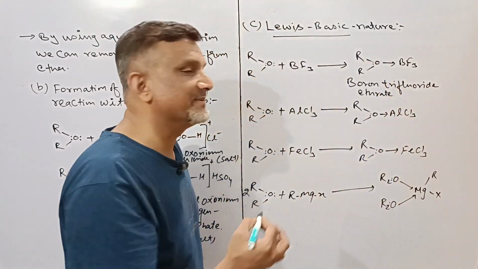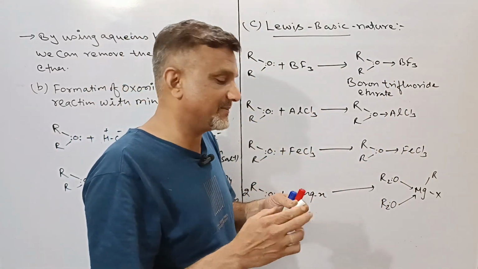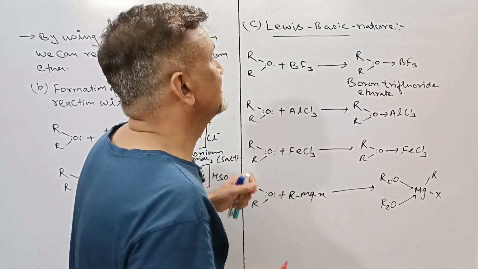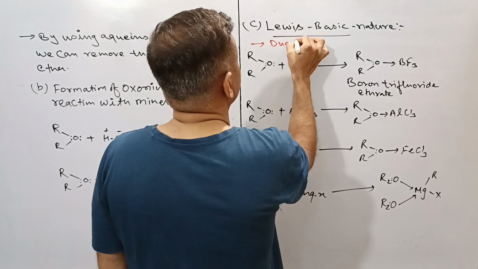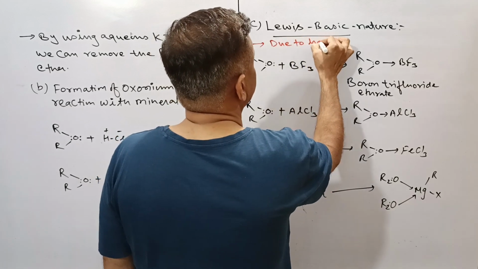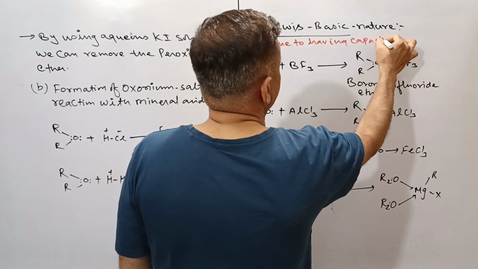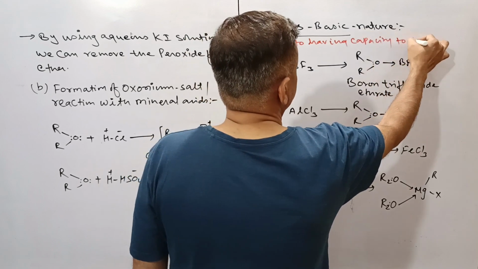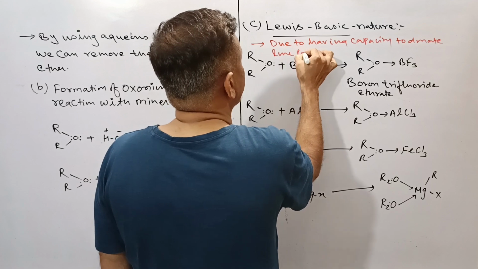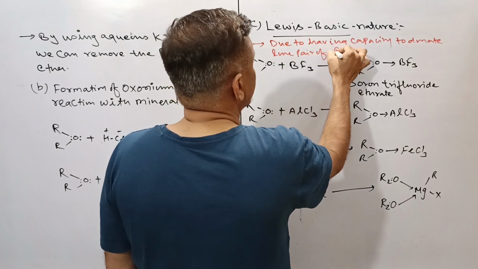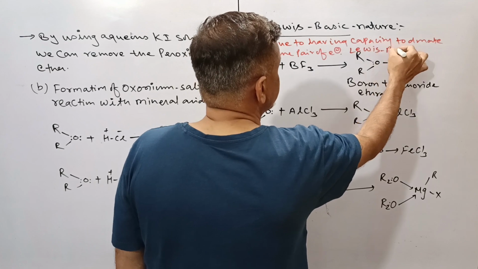So this formation of the salt, this entire reaction shows the basic nature of ether due to having the capacity to donate lone pair of electrons, it behaves like a Lewis base.